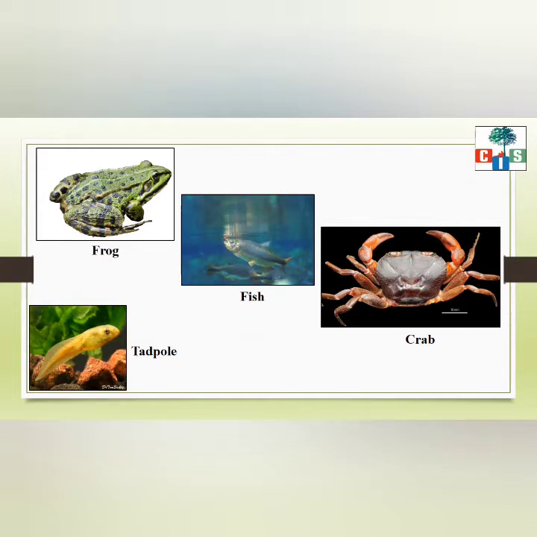First is the frog, then fish, crab and tadpole. As we were talking about adaptation, we know that a fish has gills for breathing in water along with fins and scales, due to which the fish can survive in water. These animals, like the frog and crab, also have adaptations so that they can live in water.